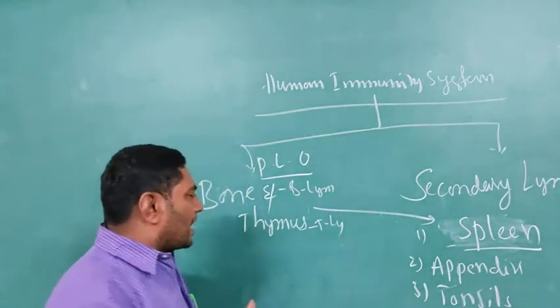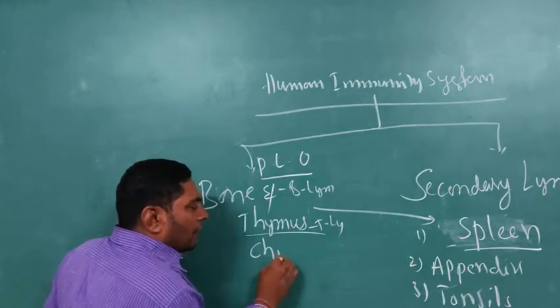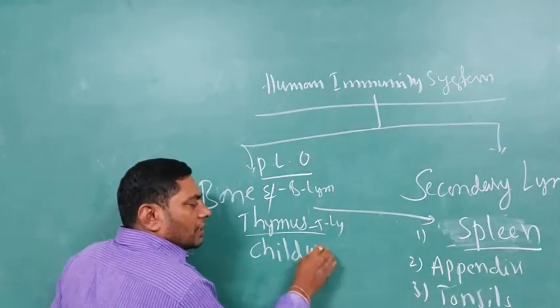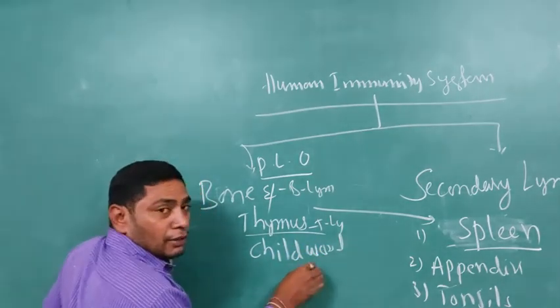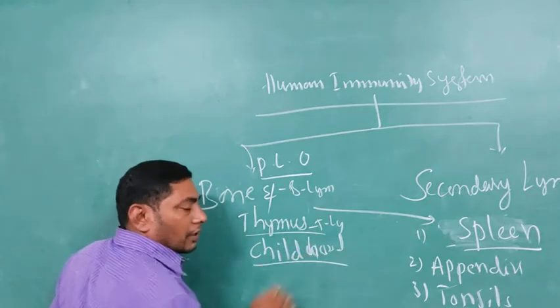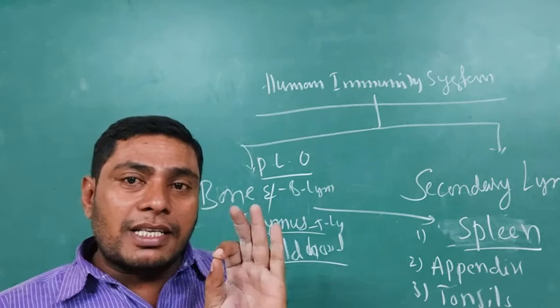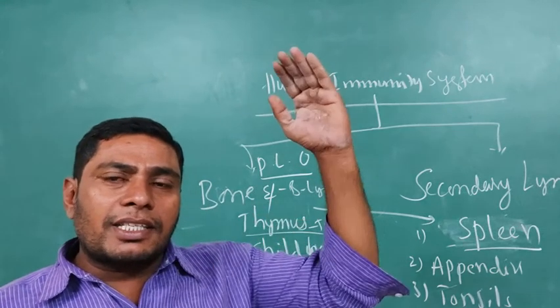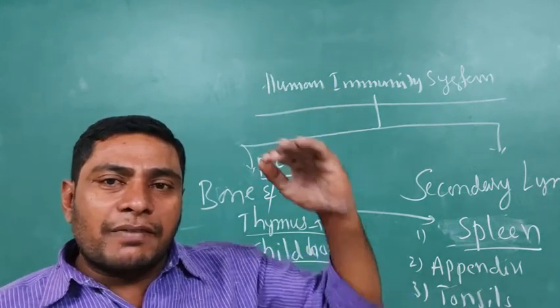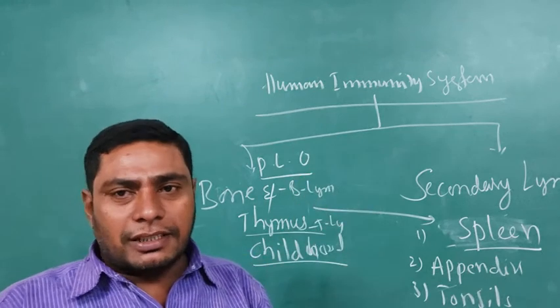That's why the thymus gland is known as a childhood gland. With increasing age, the size of the thymus gland decreases.